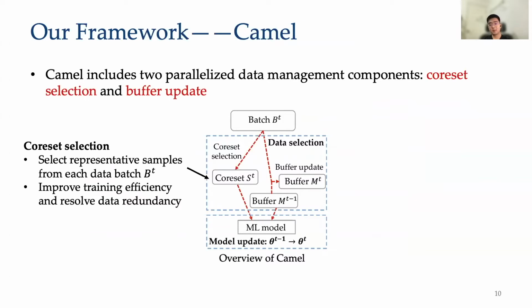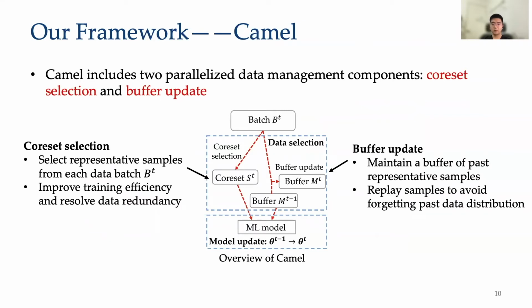Since a coreset resolves redundancy in data and is much smaller, it would significantly speed up model training. Meanwhile, to alleviate catastrophic forgetting, Camel maintains a buffer of past representative samples as new data arrive. We repeatedly replace samples to avoid forgetting past data distribution.